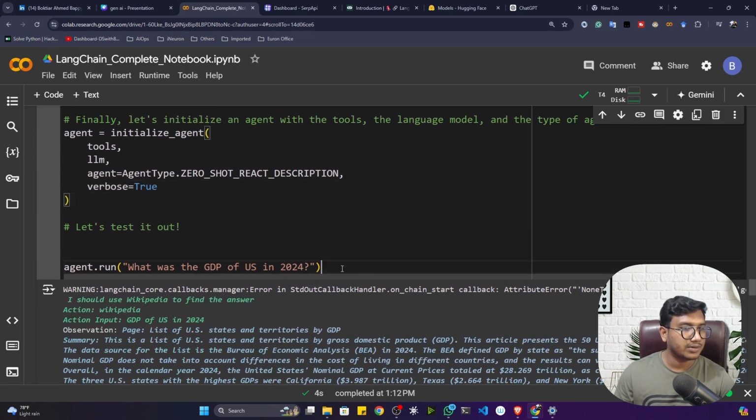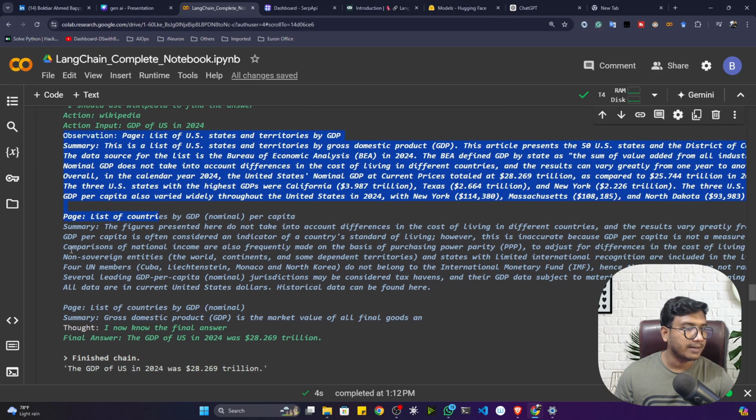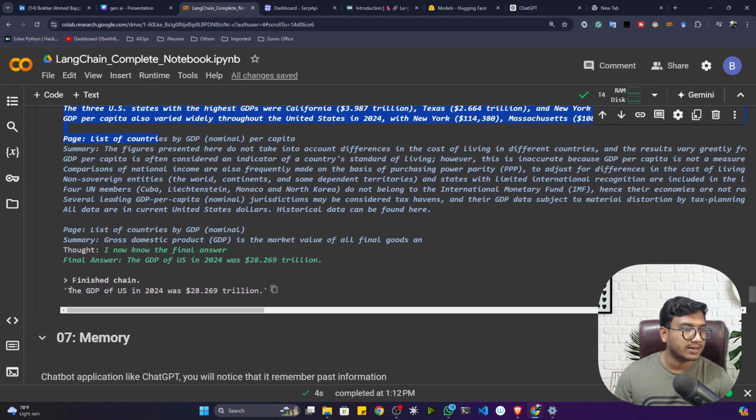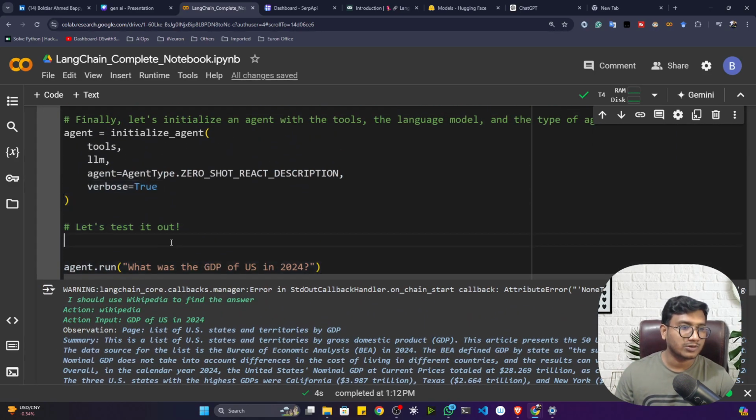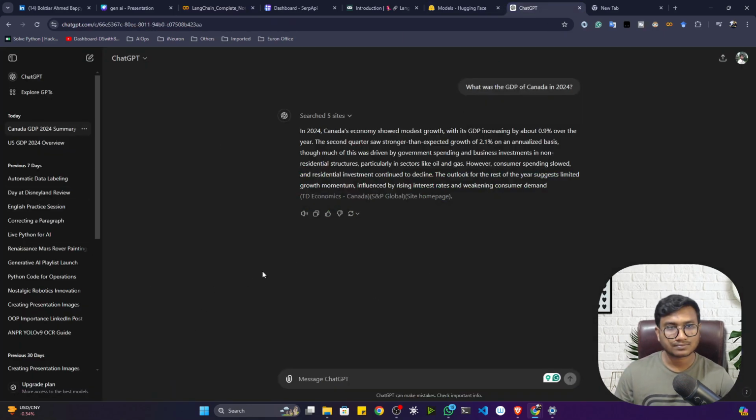Now see, if I execute this program, it has connected with Wikipedia and fetched the information, and this is the final result, guys. You can see the GDP of US in 2024 was 28.269 trillion dollars. It's great. That means it is also able to get current, newest information from the internet itself. This is a very powerful tool, guys. Trust me, if you want to implement any kind of LLM-powered application and integrate this kind of functionality, you can use agents, because ChatGPT is also using agents in the backend. I hope it is clear.